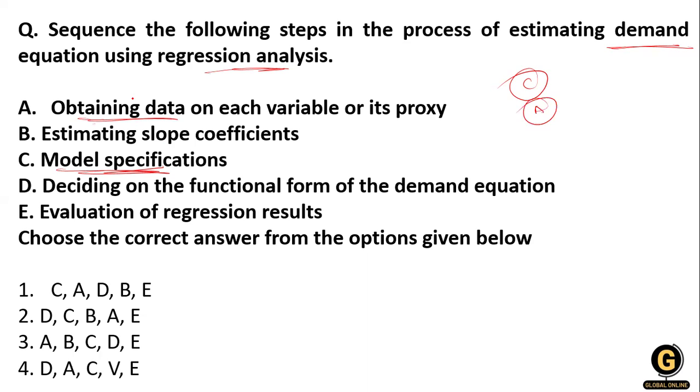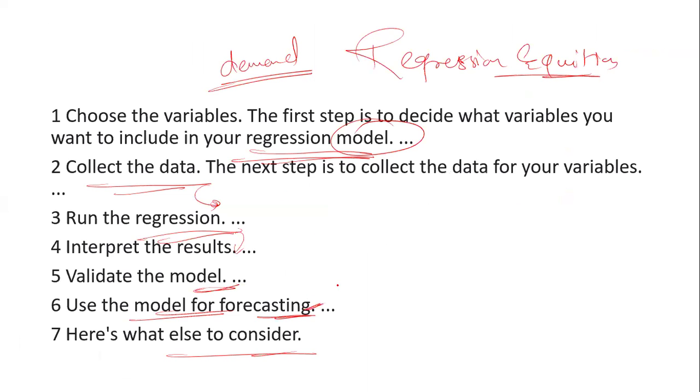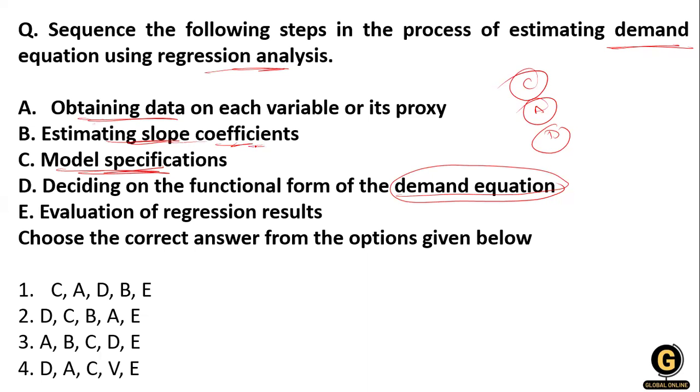Don't read everything in detail, just speak the main points. After that we create an equation, that means D. After creating the equation, estimate the slope of the coefficient, that means estimating, predicting the future, which is forecasting. And after that you evaluate your results, that means option E.